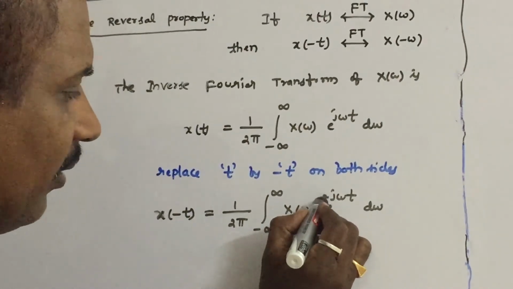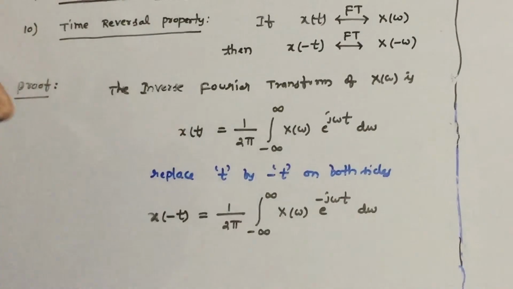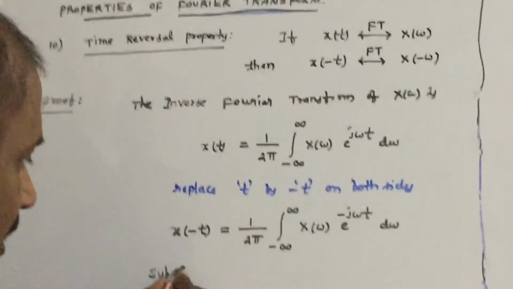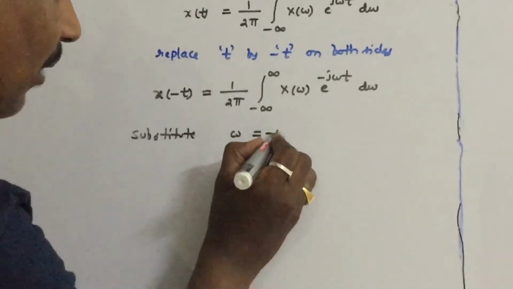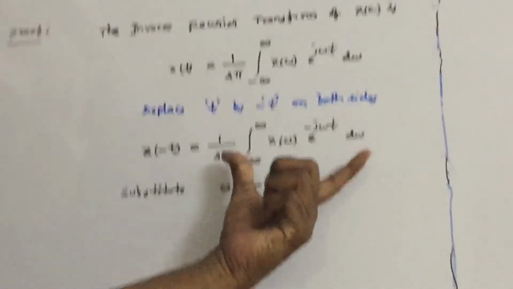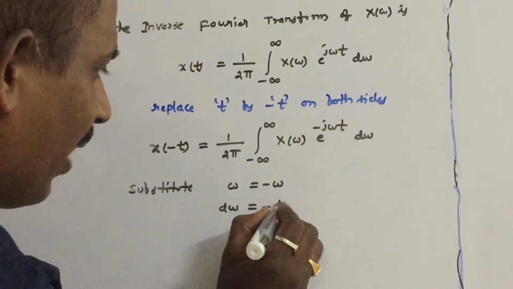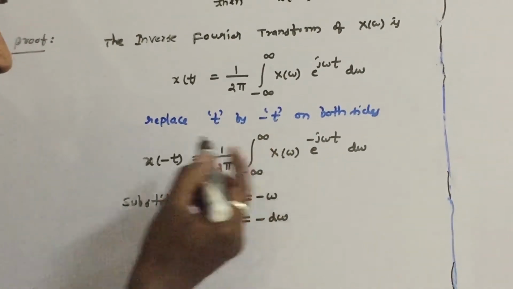If the sign is plus, then it is the proper definition. So for this, in this term substitute omega equal to minus omega. Then d omega becomes minus d omega, and the limits become plus infinity to minus infinity.